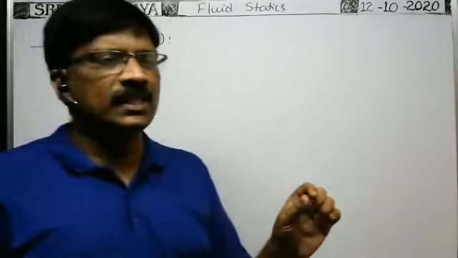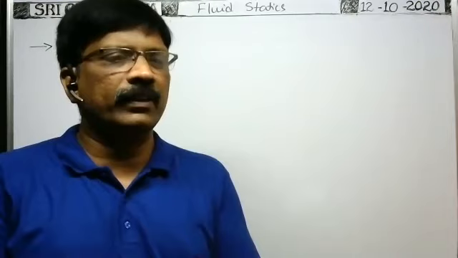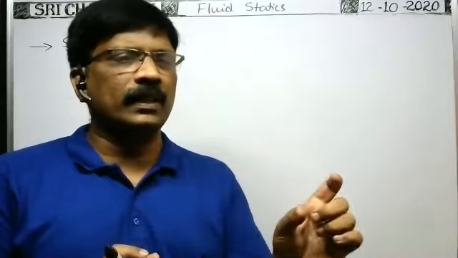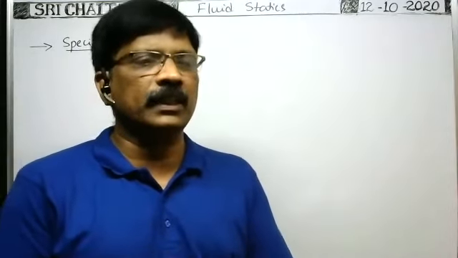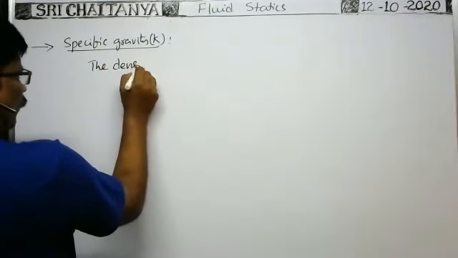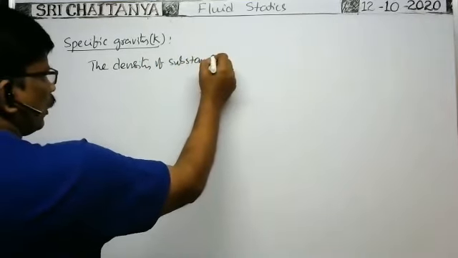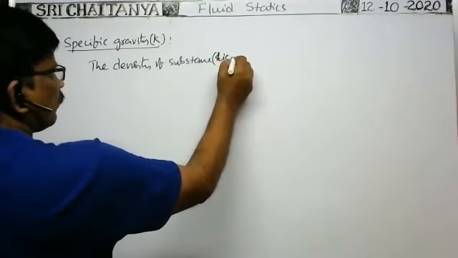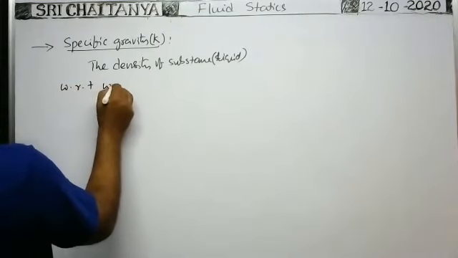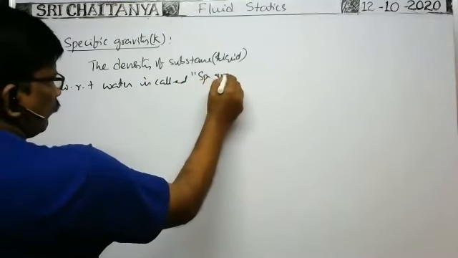So when you compare the density of the given liquid or given body with respect to water, that is called the specific gravity of the given substance. The density of the given substance with respect to water is called the specific gravity. The substance may be liquid or solid; liquid you take because we are discussing fluid statics. The density of the substance with respect to water is called specific gravity.